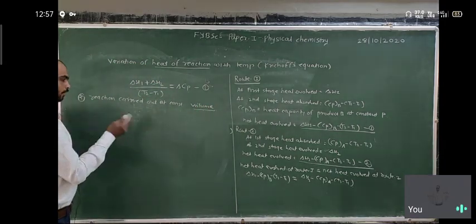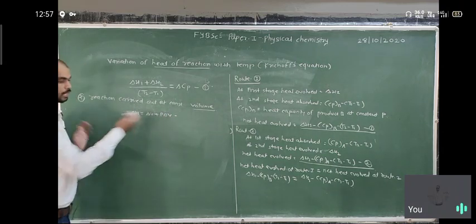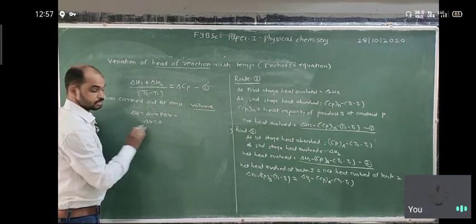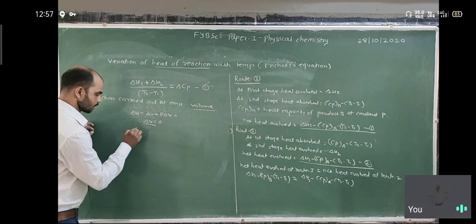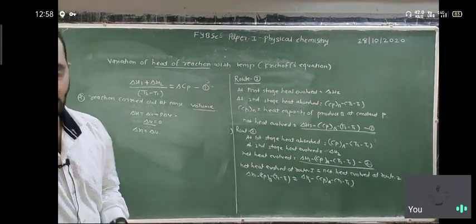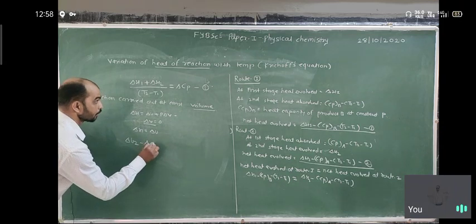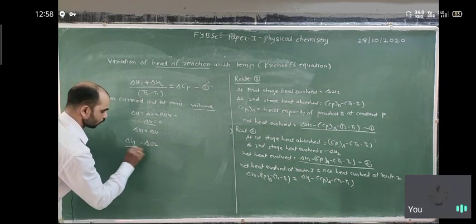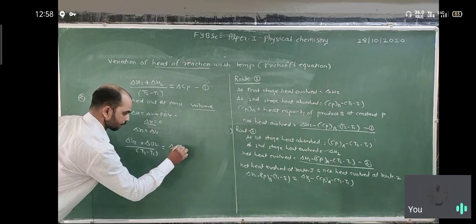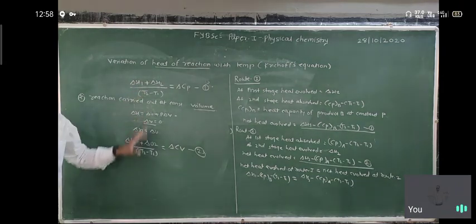So again you already know, delta H is equal to delta U plus P delta V is the thermodynamic equation, but here delta V is equal to 0 because there is a constant volume, change in volume is 0, that means just delta H is equal to delta U. If we put the value of this in the given equation, we get the same equation, delta U1 plus delta U2 upon T2 minus T1 is equal to change in heat capacity at constant volume. We get the same equation.